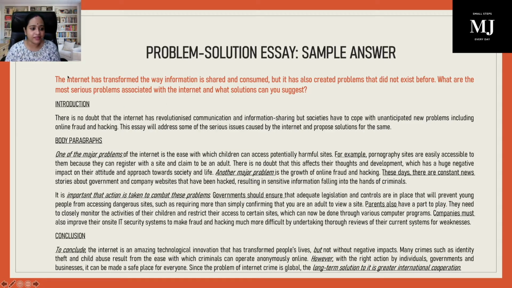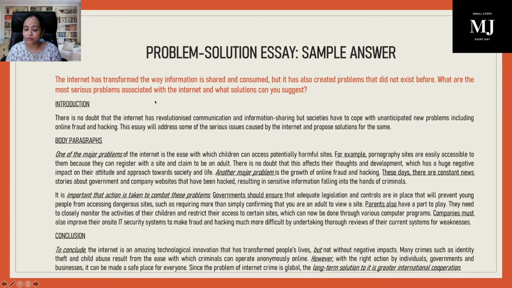Now, the question says, the internet has transformed the way information is shared and consumed, but it has also created problems that did not exist before. What are the most serious problems associated with the internet and what solutions can you suggest? Let's come down to the introduction. Paraphrase the question. There is no doubt that the internet has revolutionized. Look at the word. You're talking about the positive aspects. So, revolutionized communication and information sharing.